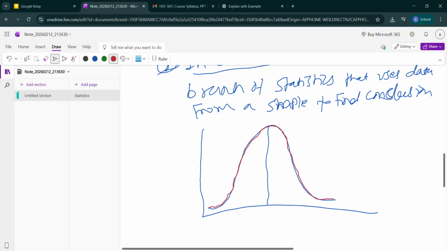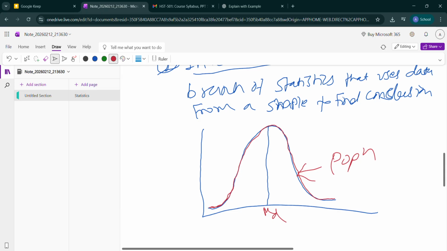Tell me what this red line shows. This red line shows the population. To calculate the average mark of the students, a sample is taken from the population. So this is considered as the population, and the average mark of the student is shown with the help of this graph.